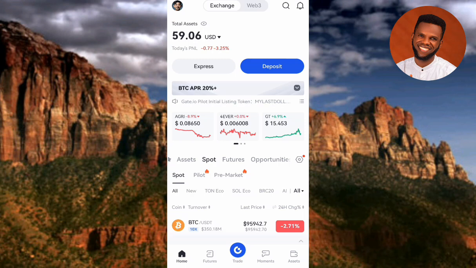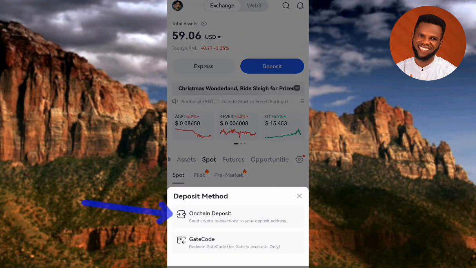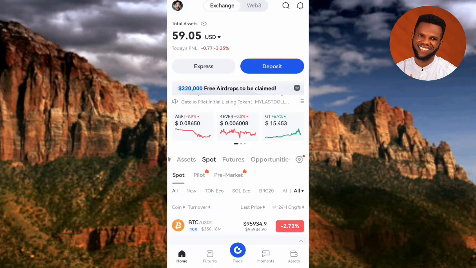So guys, first of all, let me show you guys how you can be able to deposit into your Gate.io account. You can see where it is written deposit. What you have to do is to tap on it. So let me tap on it now. Then what you have to do now is to tap on on-chain deposit. So let me tap on on-chain deposit.